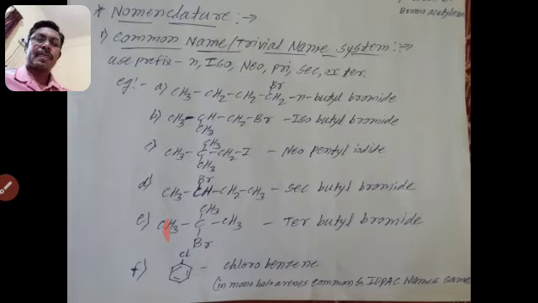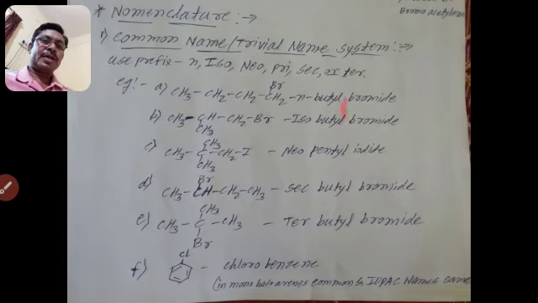Since that carbon atom is directly attached to the halogen atom, the prefix used is tertiary. It contains 4 carbon atoms, so butyl, and the halogen atom here is bromine, so it is written as bromide.